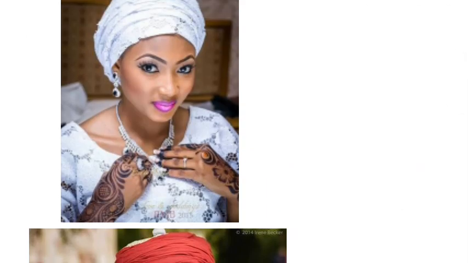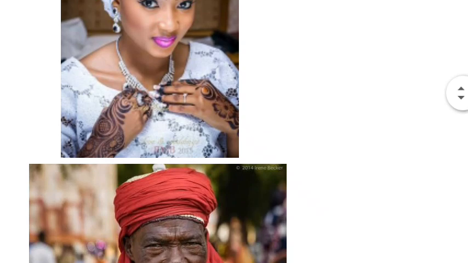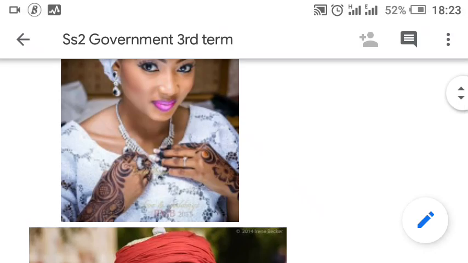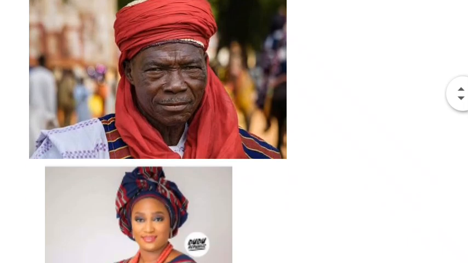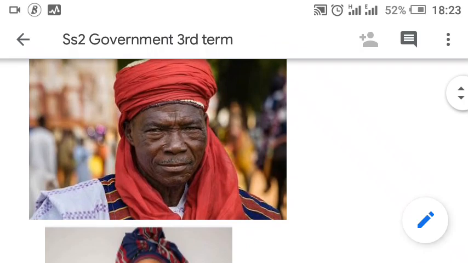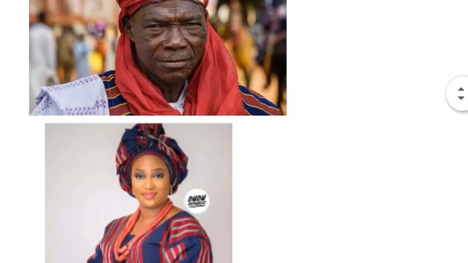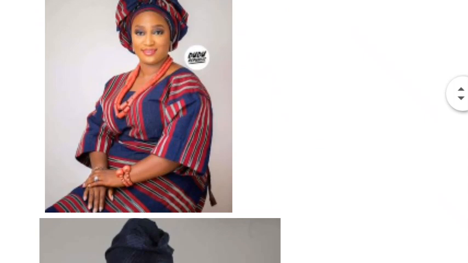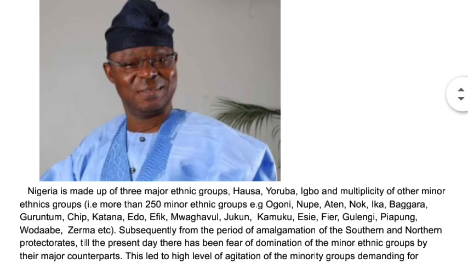There are some of them who wear their hijab, but this one has no hijab. She is a Hausa woman or Fulani woman. Then this man you are seeing here is a typical Hausa man. And this woman you are seeing here is a typical Yoruba woman. Then this man you are seeing here is a typical Yoruba man.